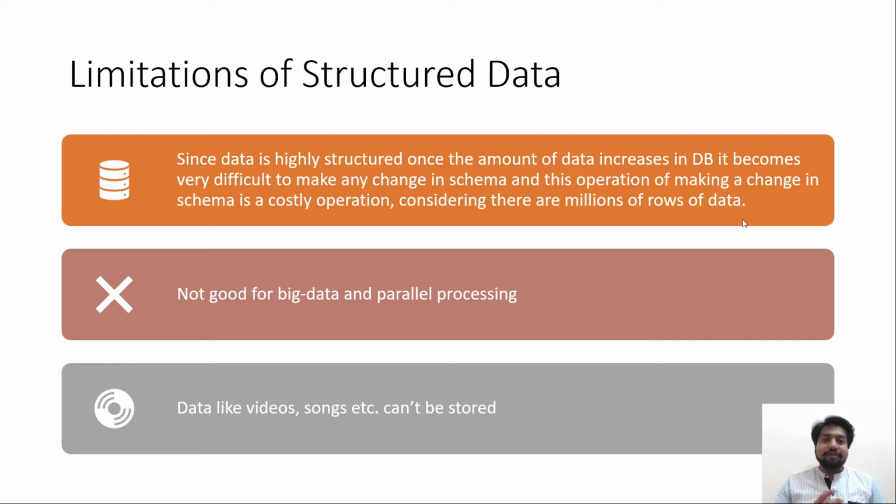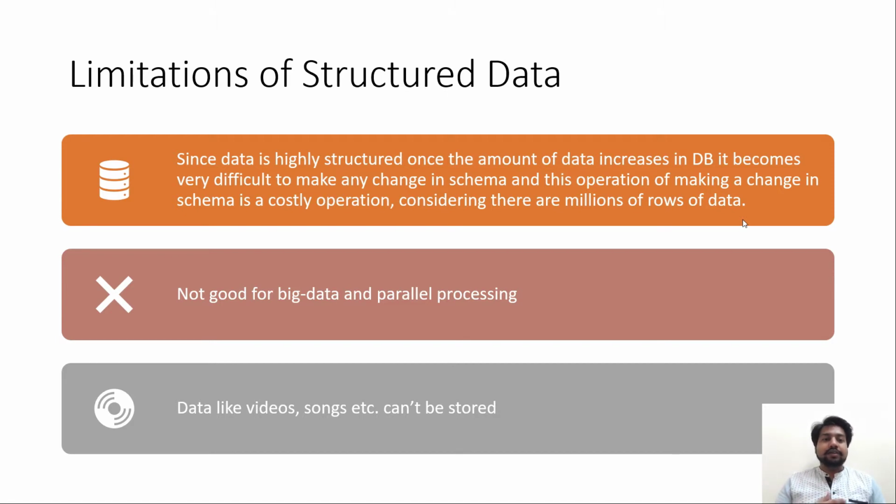For example, if you have 1 million rows of data and 500 columns in that data set, and you are trying to change the schema or data type of 10 columns, then that process might take around 30 or 40 minutes depending upon the DTU of your database. So that's why it is a very costly operation, and it becomes really hard to modify the schema at a later point of time.